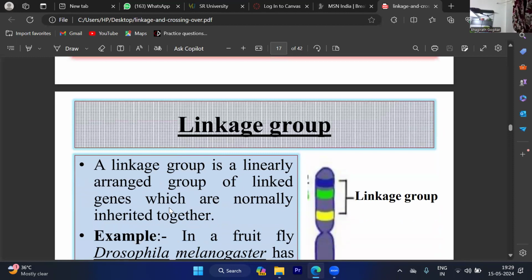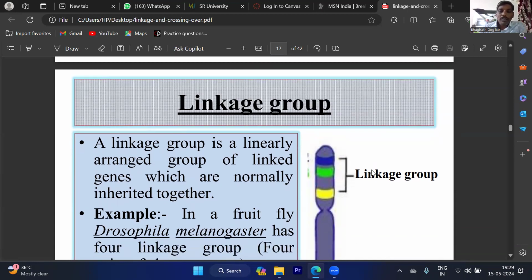Next phenomenon is the linkage group. How many linkage groups are present in a particular organism? A linkage group is a linearly arranged group of linked genes which are normally inherited together. That means a haploid set of chromosomes containing all the genes, collectively, we can call a linkage group.